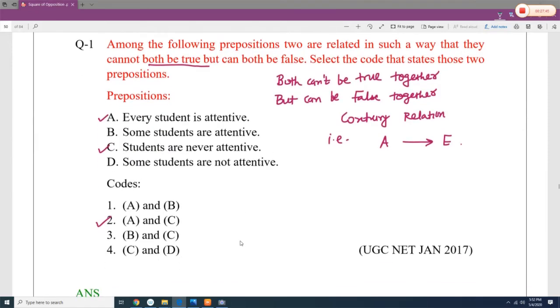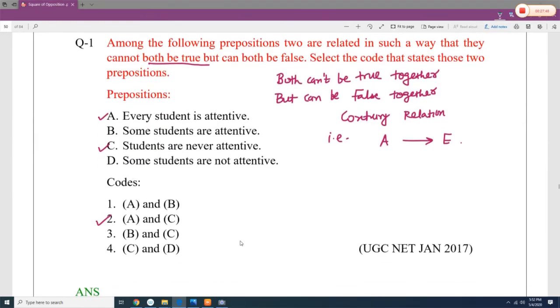Let's say some example. Among the following propositions, two are related in such a way that they cannot both be true. Both cannot be true, but both can be false. So both cannot be the mother of Rahul. So remember this thing, the Rahul and Sonia story. Both cannot be true, but both can be false together. So it is about the contrary relationship, the relationship between A and E.